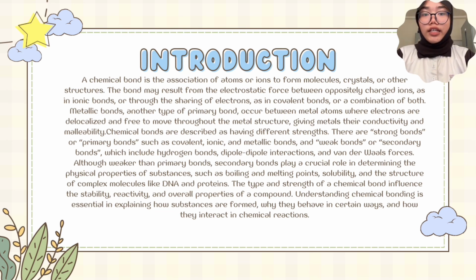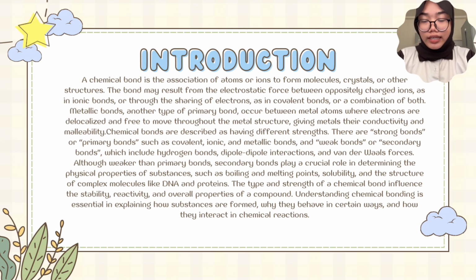2025143681. The introduction. A chemical bond is the association of atoms or ions to form molecules, crystals, or other structures. The bond may result from the electrostatic force between oppositely charged ions as in ionic bonds, or through the sharing of electrons as in covalent bonds, or a combination of both.